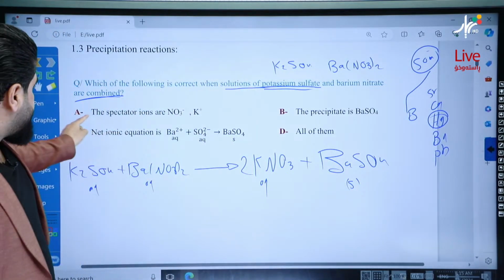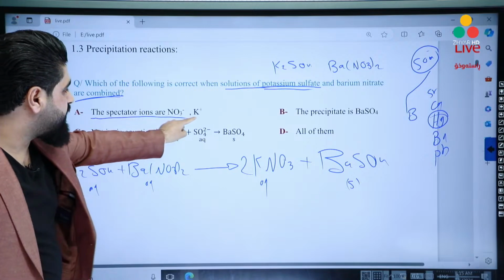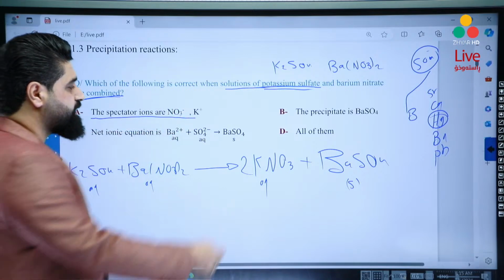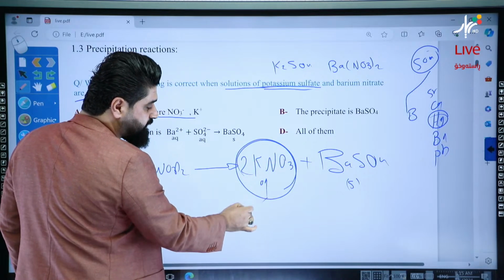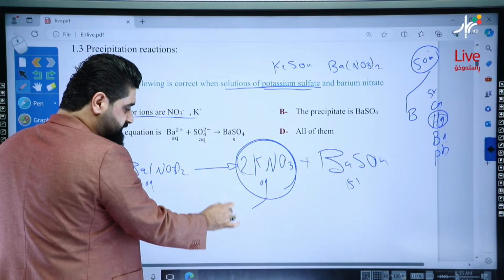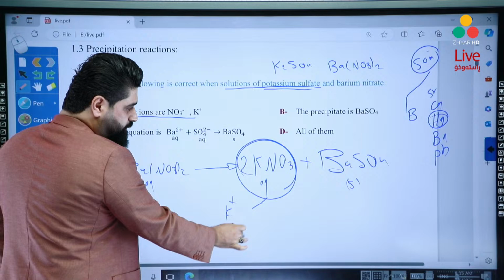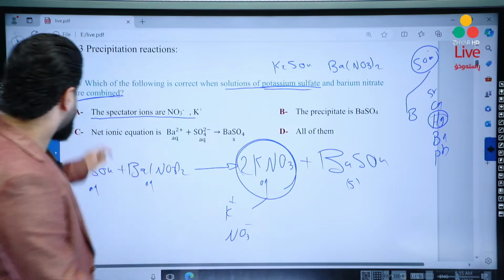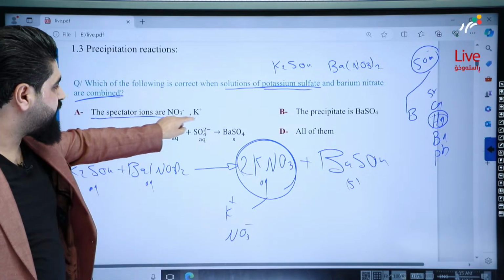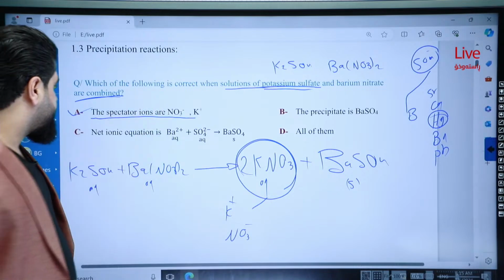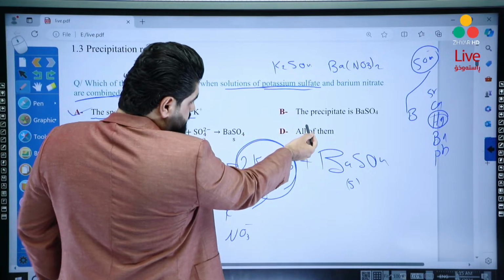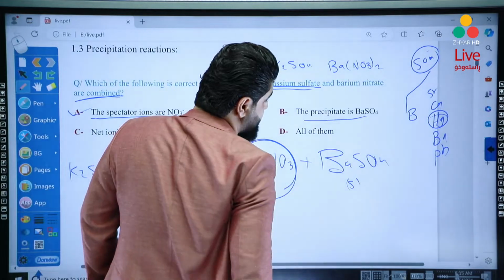Let's read the choices. The spectator ions are K and NO3. You know, the aqueous ones will be spectators. So the spectators are K plus and NO3 negative. It's correct, but wait, there are more answers. The precipitate is BaSO4.